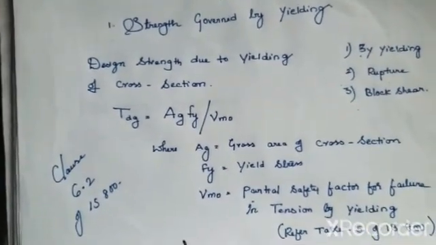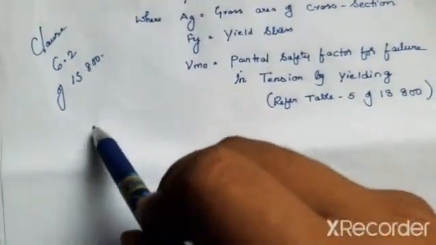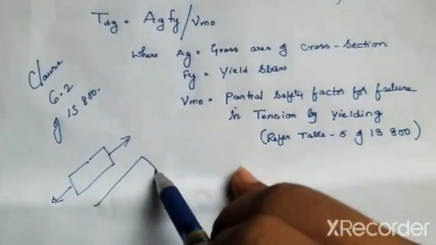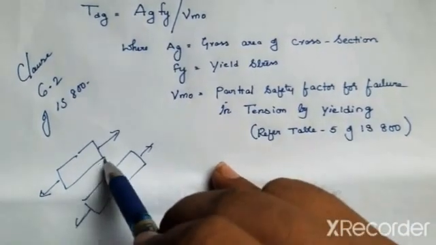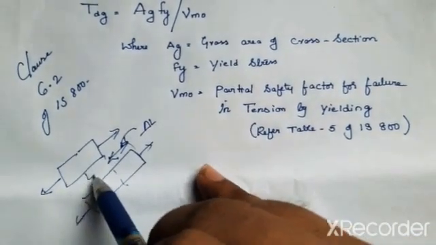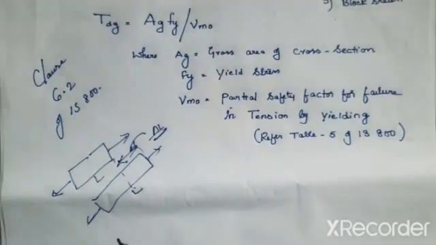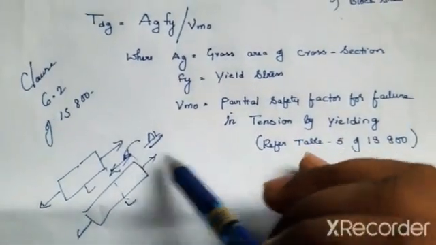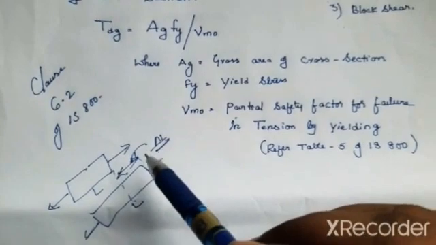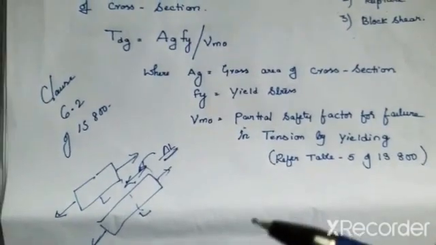So what is yielding? Yielding is nothing but deforming. You know that when a body is subjected to a tensile force of this nature, it is going to elongate. And of course, this is the increase in length, delta L. And this delta L is nothing but the deformation in the body, and that is nothing but yielding. So the expansion or contraction because of the load, depending on the nature of the load, is what we call yielding.